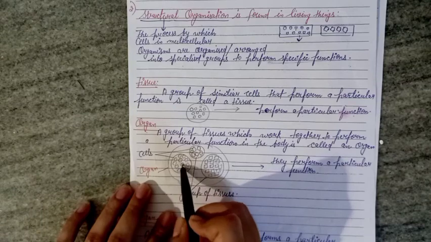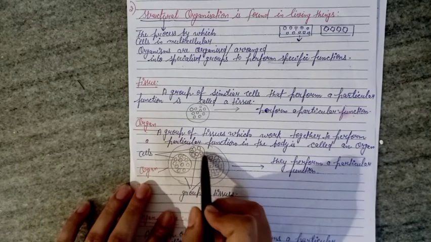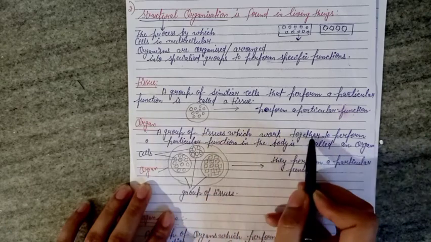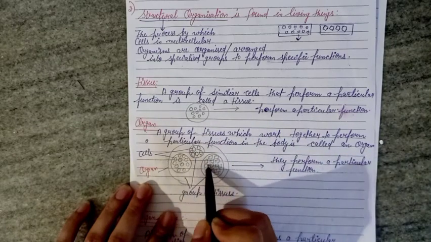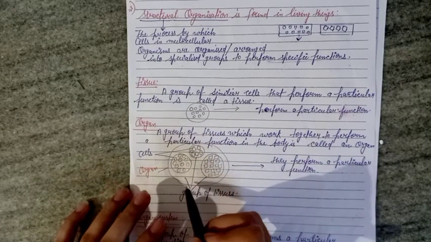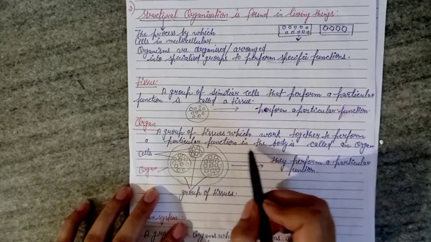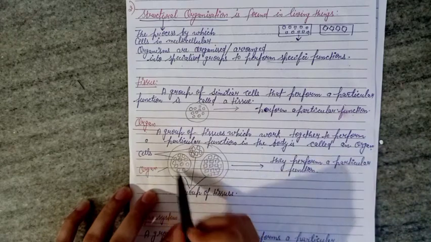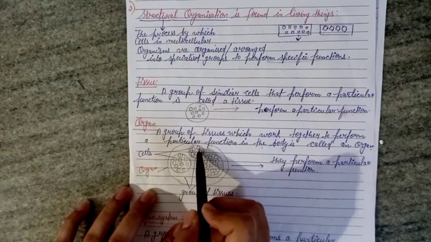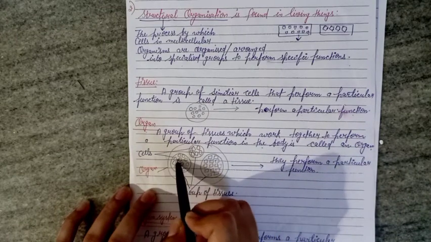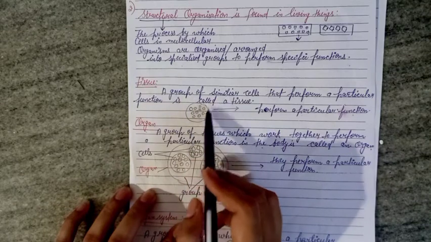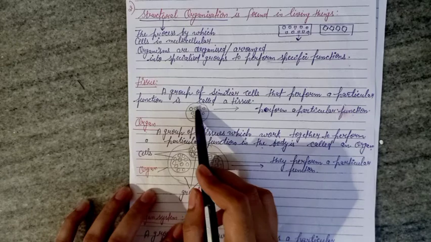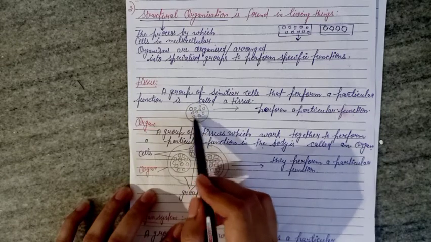Here are three tissues, and this group of tissues works together to perform a particular function in the body, and is called an organ. Each group is made up of cells, as a tissue is made up of similar types of cells having the same shape and structure.